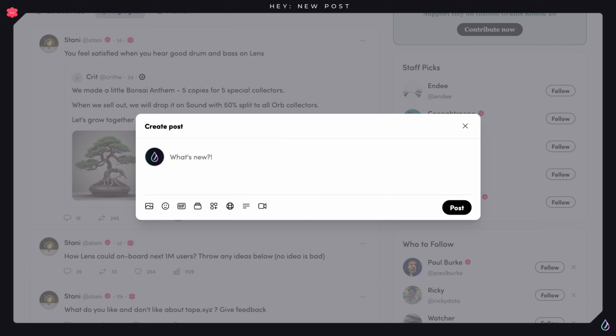Users can determine who sees and comments on their posts using this section. You can also share customized polls or start live streaming on Hey.